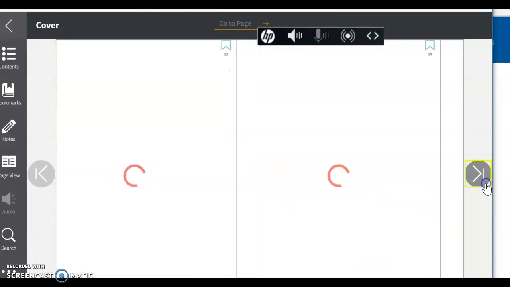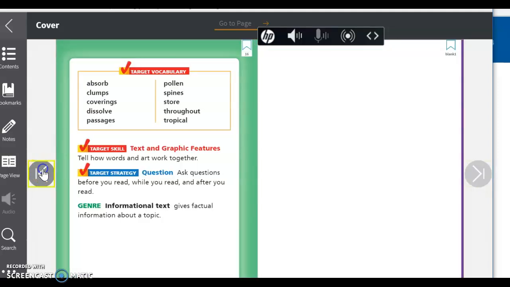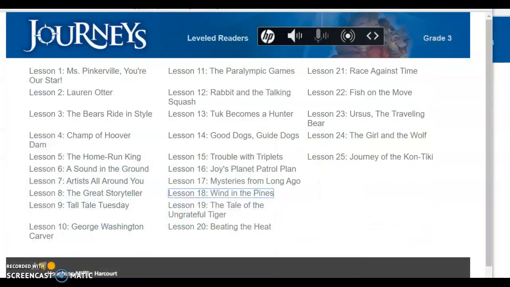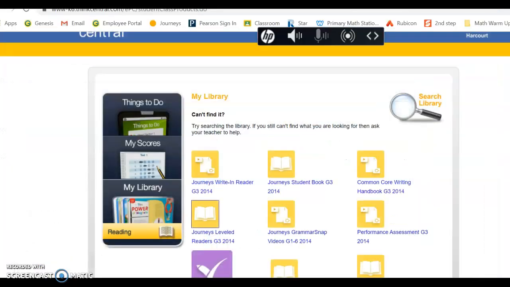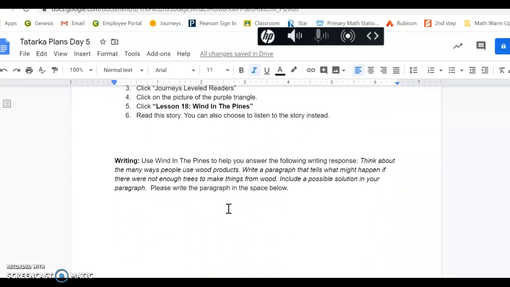When you're done reading the book, in the back of the book, there is a write about it question, which is a text to world. I have put this question into the Google Doc for you. That's what you're going to do for writing today.